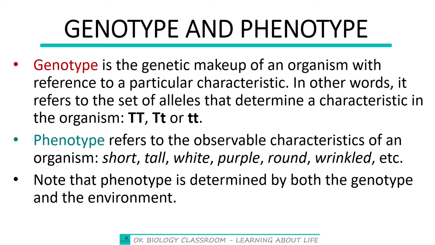For example, an individual might have the genes that are responsible for tallness, so the individual is expected to be tall. But if that particular individual is not well fed, the person cannot attain that maximum height that the person is supposed to have. So it means in this case, the environment has also influenced what you are going to see on the outside.